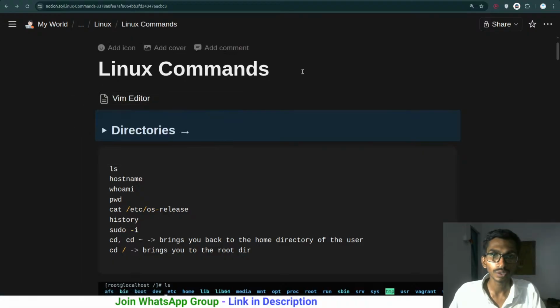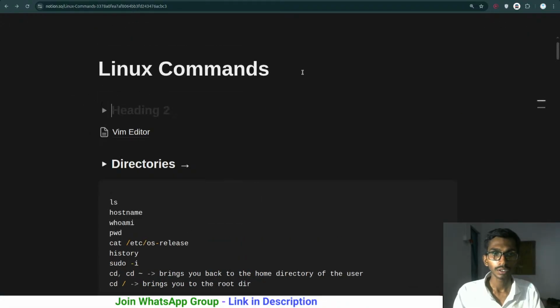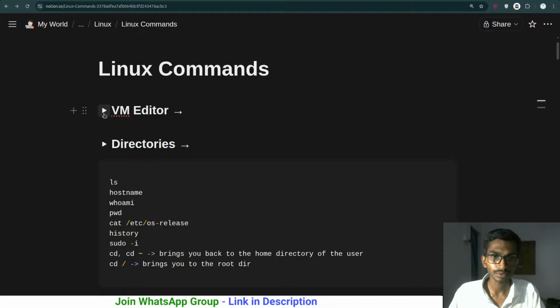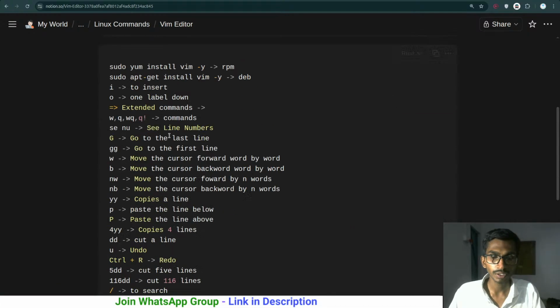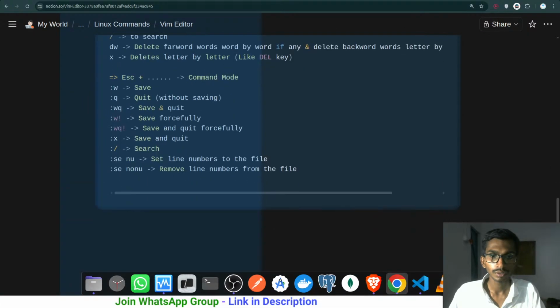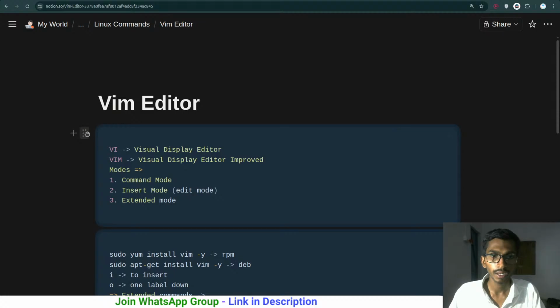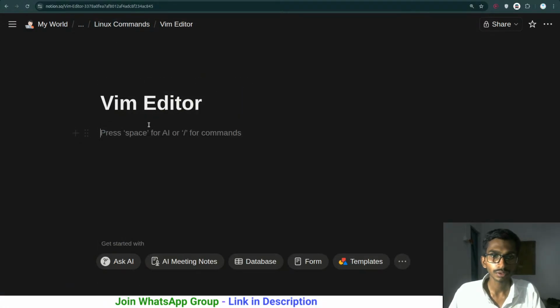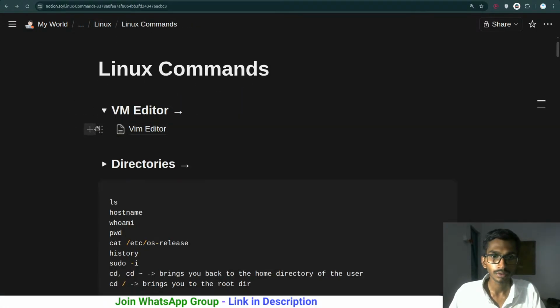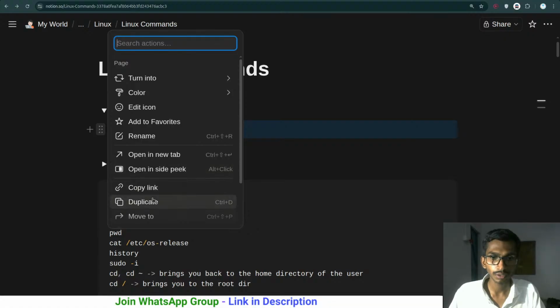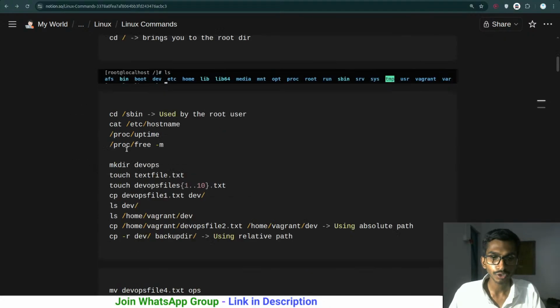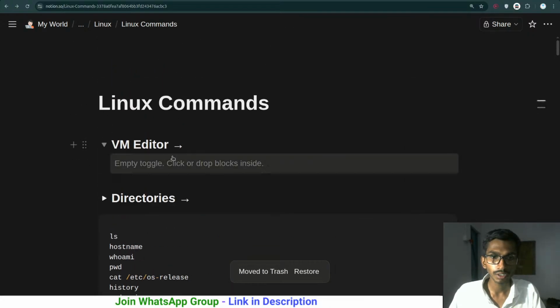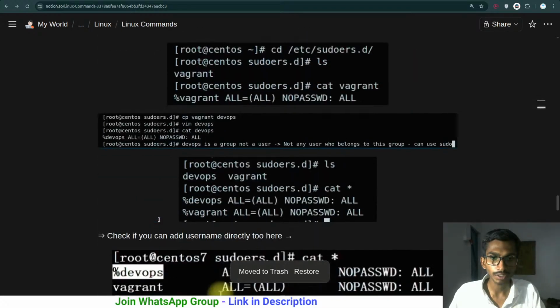Or I can even do one thing, and that's going to be the Vim editor, just formatting it a bit better, nothing else. And this is actually going to be inside this. Pretty simple. And on this particular page, I can simply cut everything from here and paste it inside Linux commands. And one step back, this Vim editor needs to be removed, moved to trash. And what I simply copied, everything related to the Vim editor, that must be at the bottom.